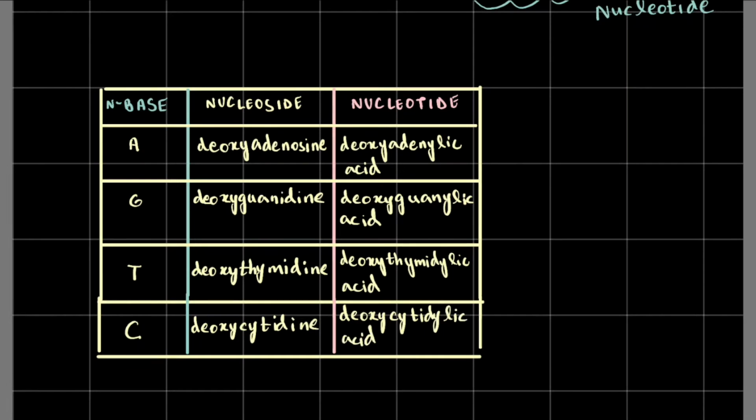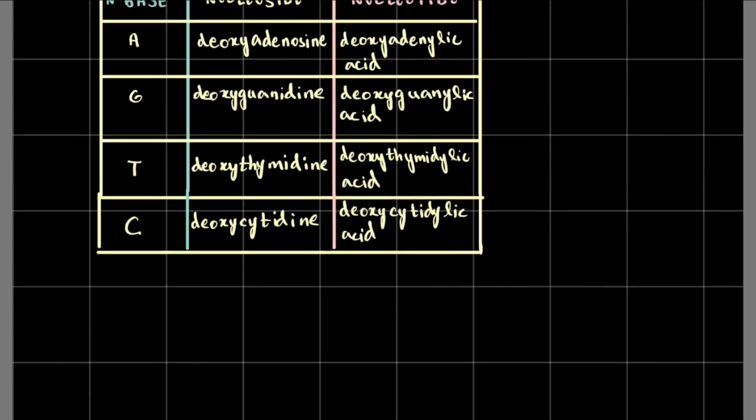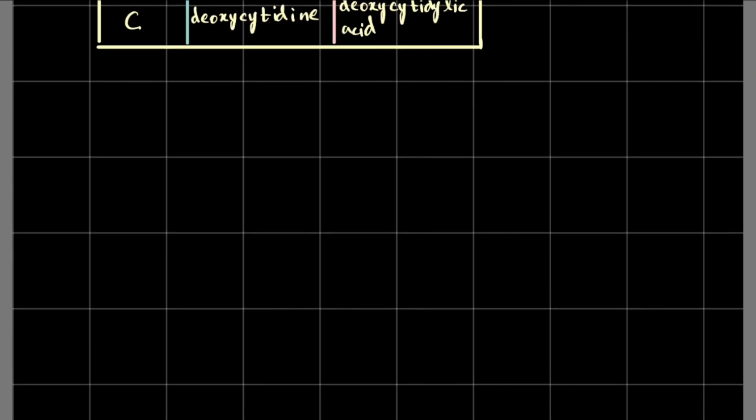It kind of follows a logical sequence, doesn't it? These are very long names, admittedly, but it follows a logical sequence. If you see the nucleosides, they have ine at the end and deoxy in front, and just the names of the bases in a slightly modified manner in between. And nucleotides have ylic acid at the back and deoxy in front, and the names of the nitrogenous bases in some modified form in the middle, right? Now, I would suggest you look at this table once, because you may forget these names. It can get confusing at times, but with practice, it comes quite naturally. Okay, now I have got that out of the way.